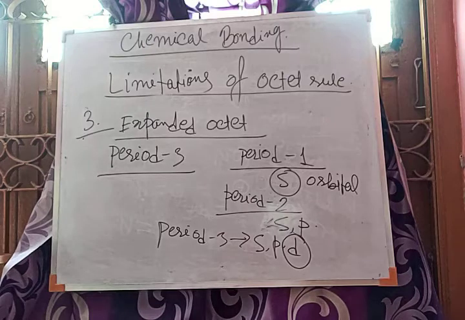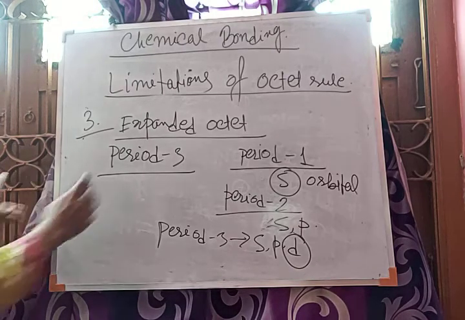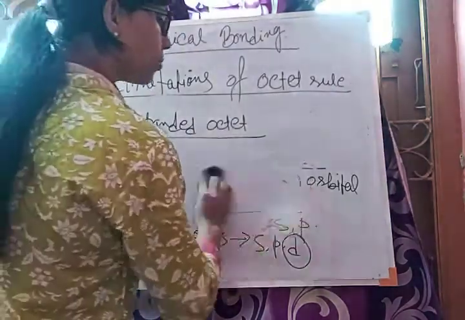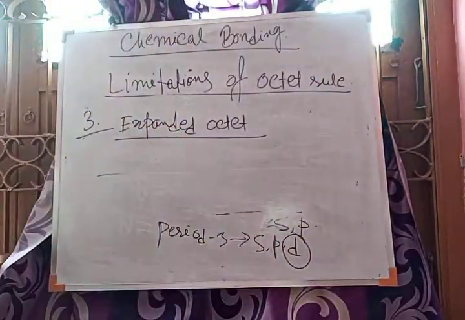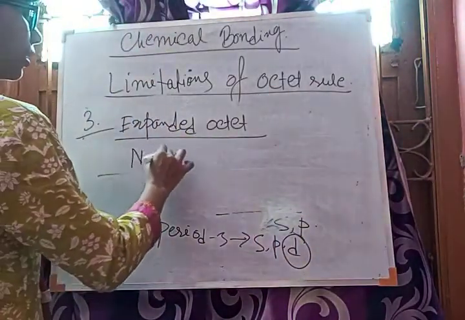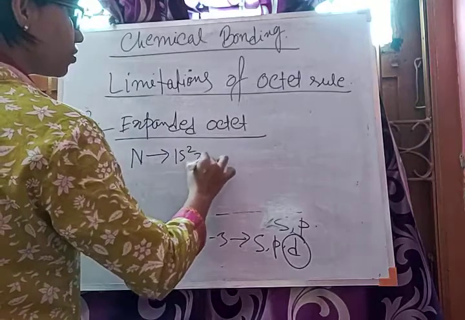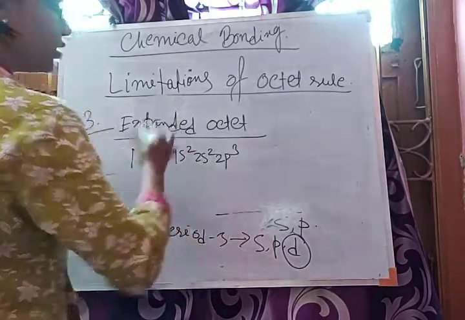Expanded octet means generally we determine the octet depending upon their valency, right? Suppose in case of nitrogen, it is 1s2, 2s2, 2p3.